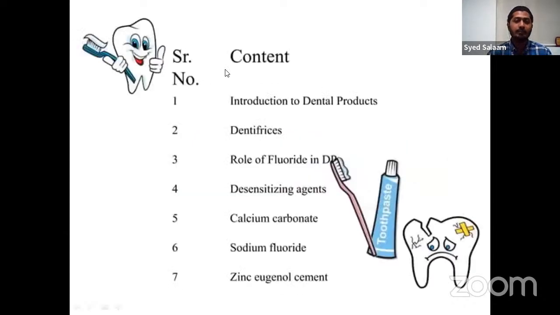Okay, so here, what we are going to discuss today in our session is what dental products are. To be specific, we would be discussing a few of the dentifrices, then the role of fluorides, and a few desensitizing agents. In that, we will be discussing calcium chloride, calcium carbonate, sodium fluoride, zinc eugenol cement, as well as zinc chloride and zinc oxide eugenol cement to be specific.